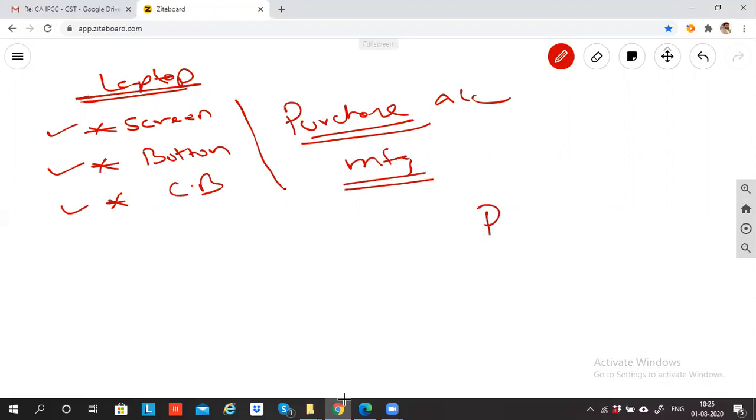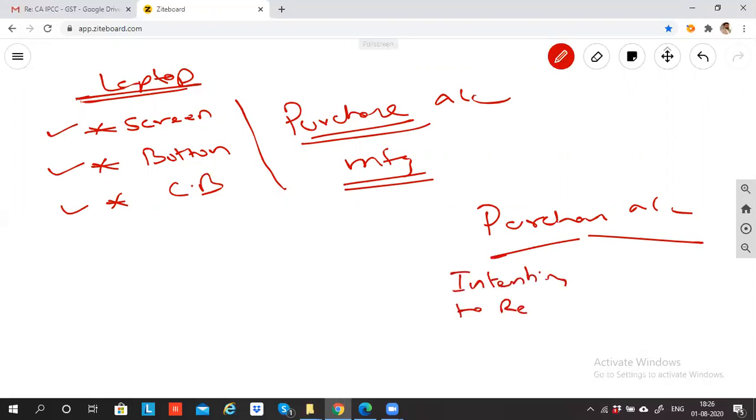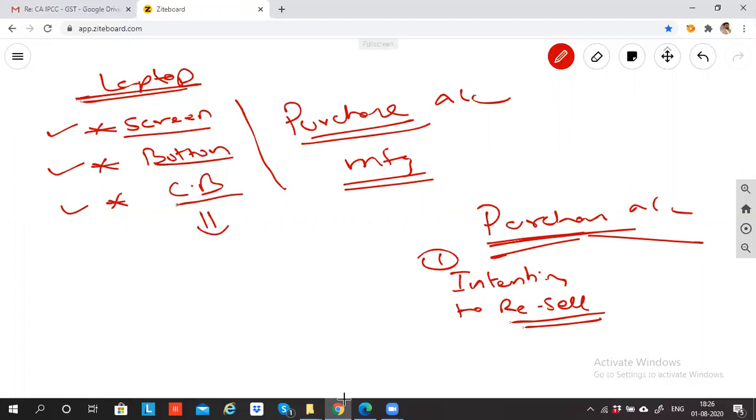So in the purchase account, I will record two things. Number one, anything which I'm buying with the intention to resell. If I'm buying a laptop with the intention to resell, only then will the buying of the laptop be recorded in the purchase account. Second, if I'm buying raw materials. This screen, button and circuit board are technically called raw material, because this raw material is used in the manufacturing of the laptop. So this raw material will be recorded in the purchase account only if I manufacture.